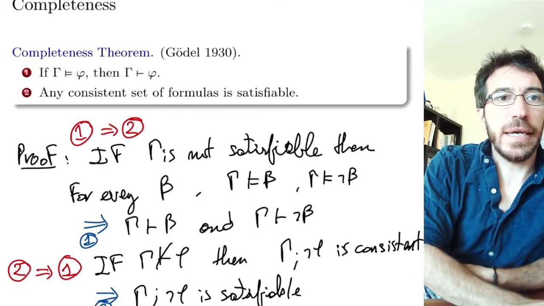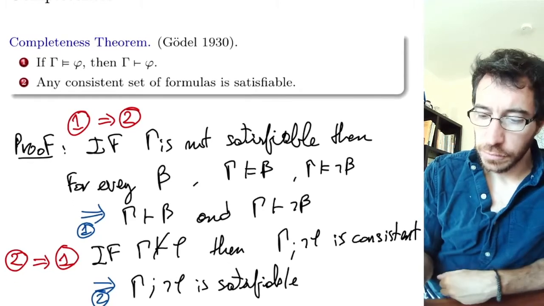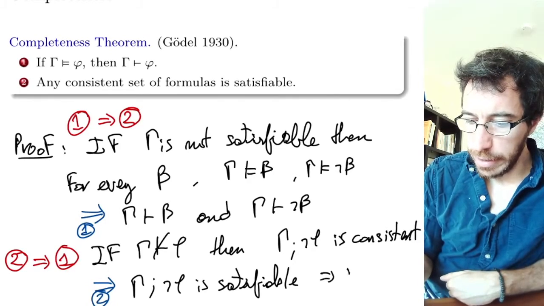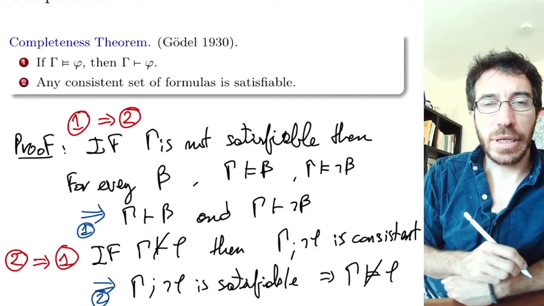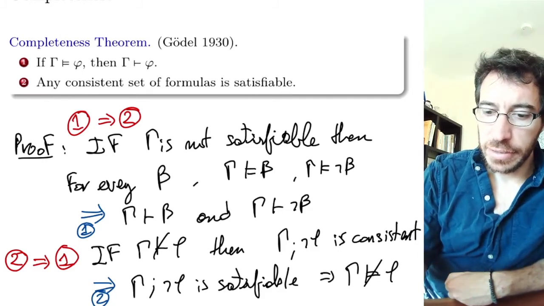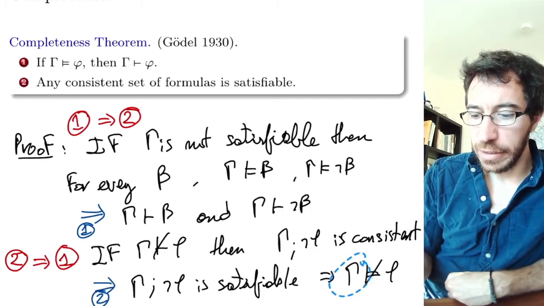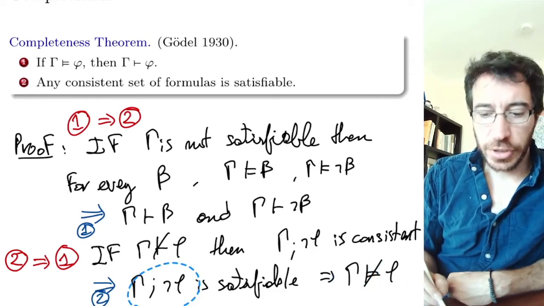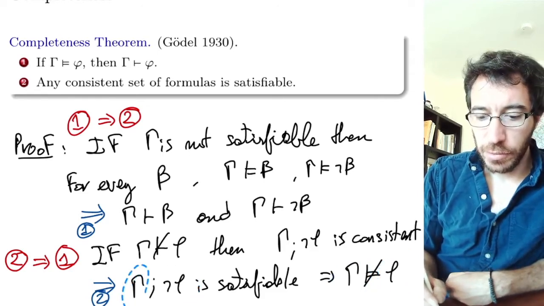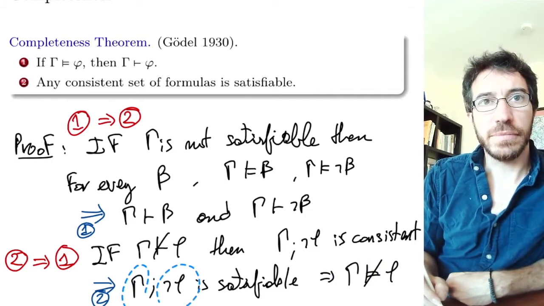But then that implies that gamma does not logically imply phi, because gamma logically implies phi means that every model of gamma is a model of phi, and this being satisfiable says that there exists a model of gamma which is not a model of phi.